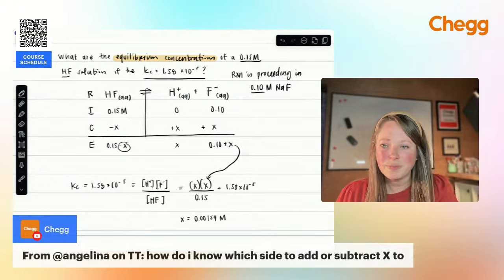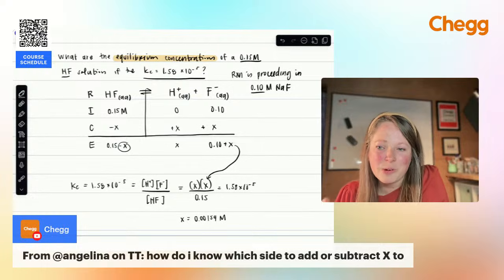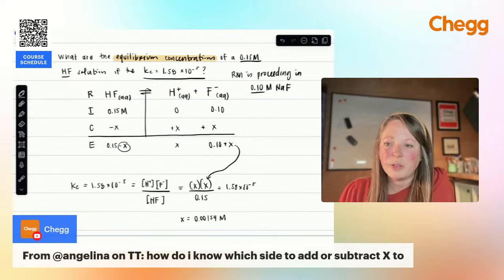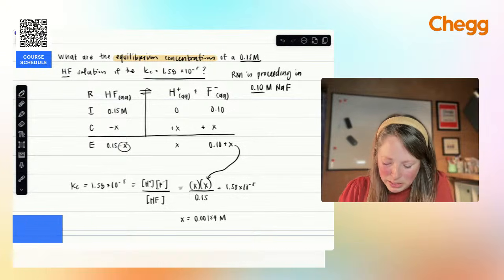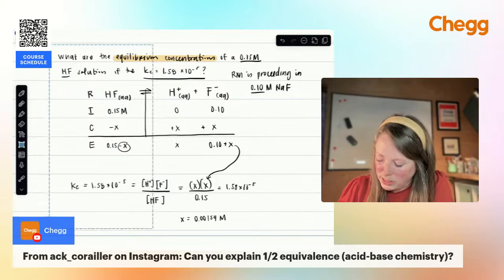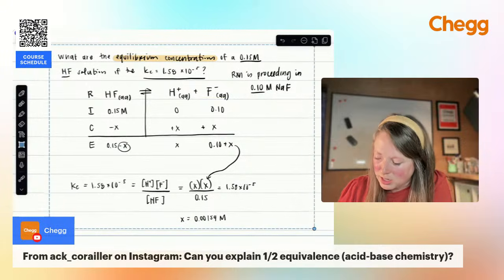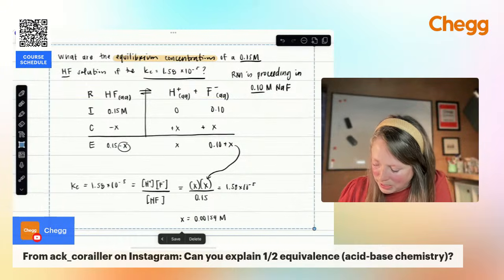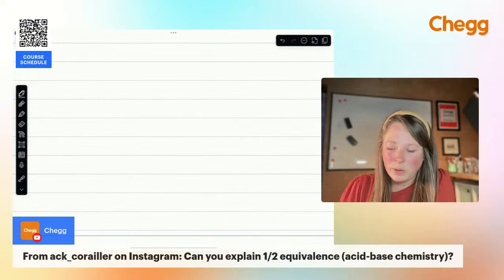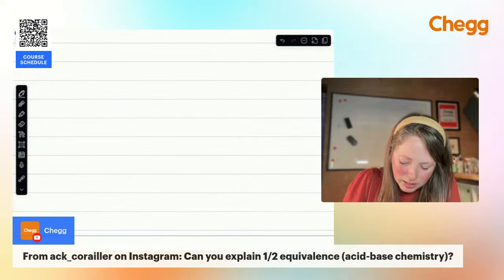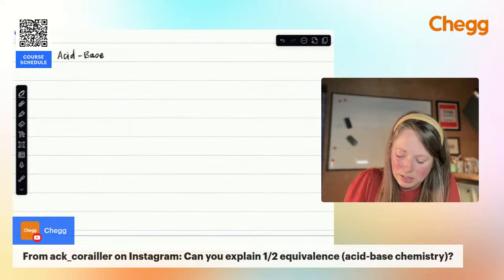Okay, there's another question related to this, coming in from Instagram: can you explain half equivalence points in relation to acid-base chemistry? Yeah, let's roll into acid-base chemistry because I know that's been a hot topic lately, as a lot of students are getting into that right now. So let's do a quick look at some of the basics of acid-base chemistry.